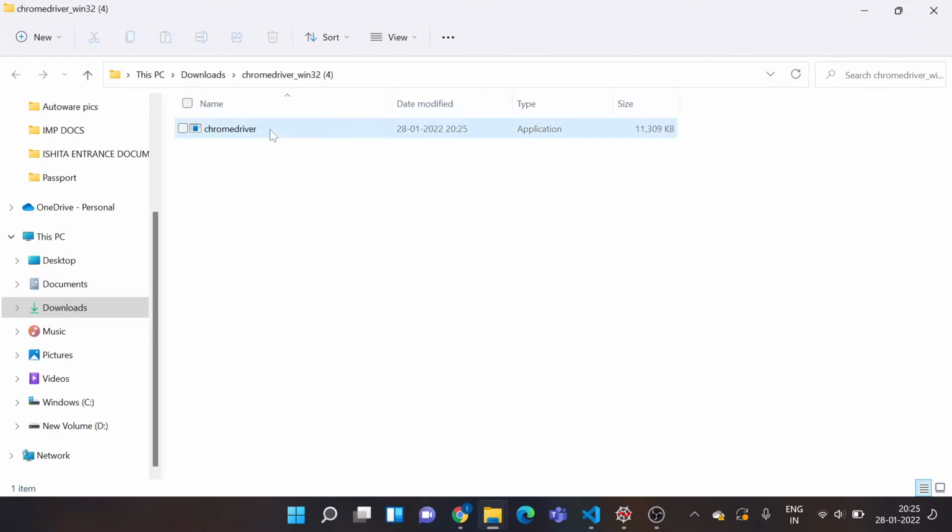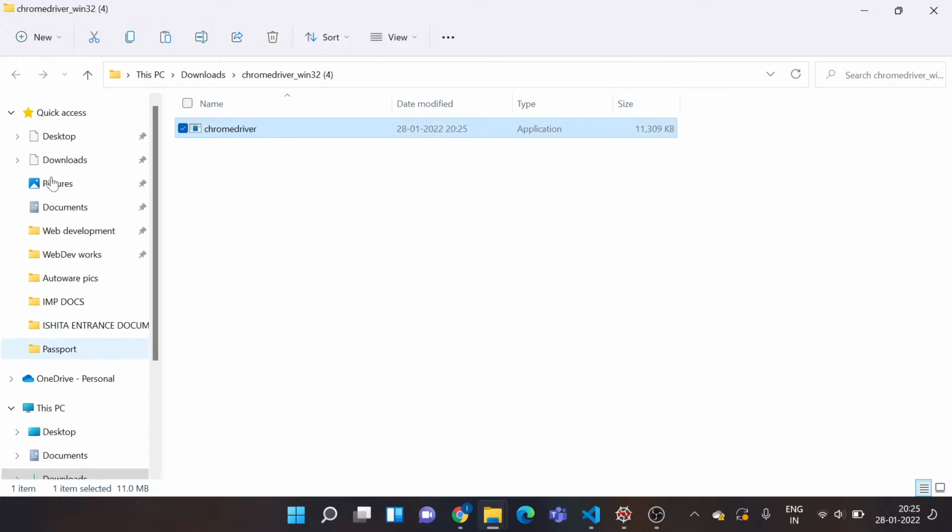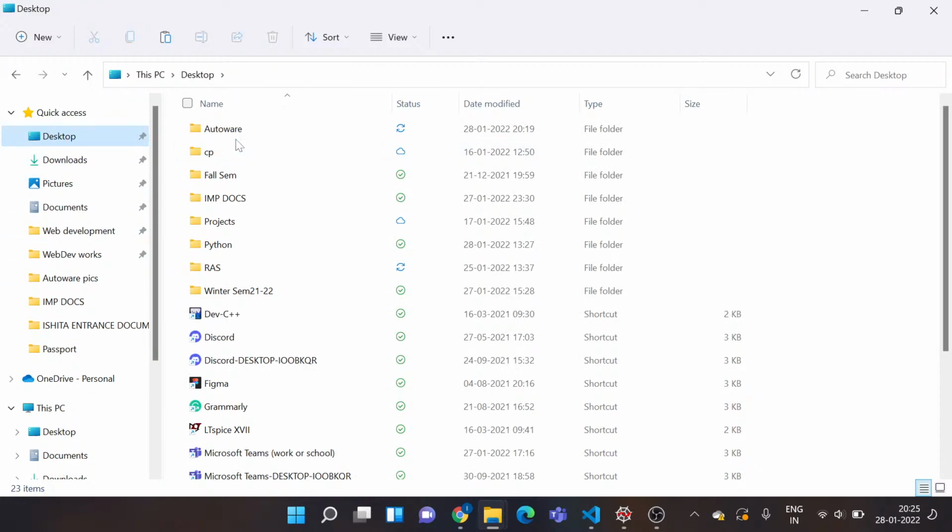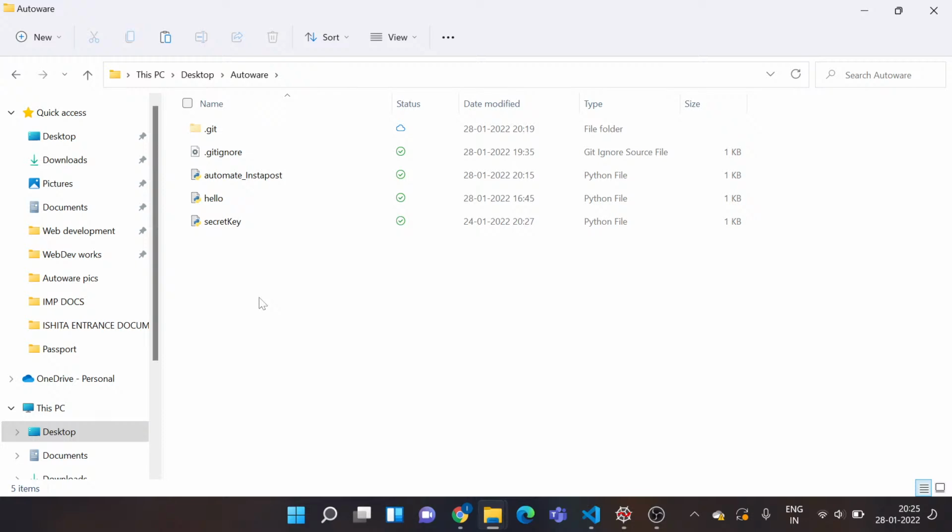Okay. So I have this file. I'll just copy this one. I'll go back to my desktop, and in my directory I'll just paste this one. So I've actually got my Chrome driver in my directory, or actually it's not even necessary to get it into your project folder. It's just for convenience I'm doing so. You can create a variable in your script and specify the path of this driver, and you'll be good to go. So I've actually put it into my directory.